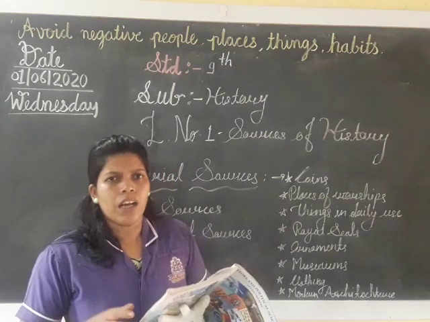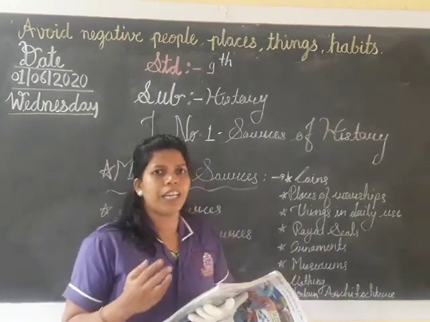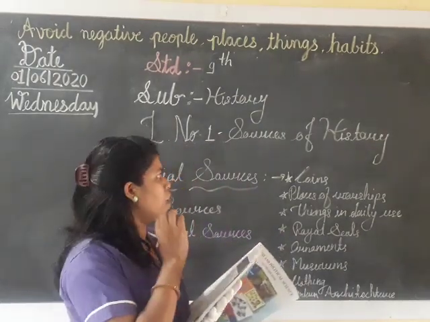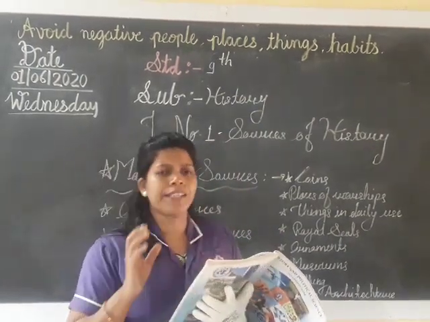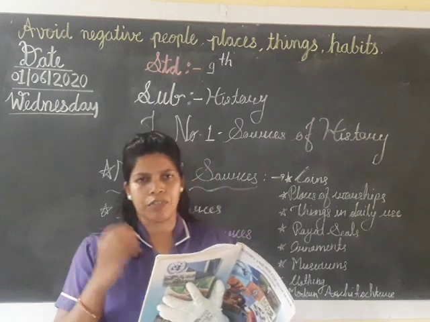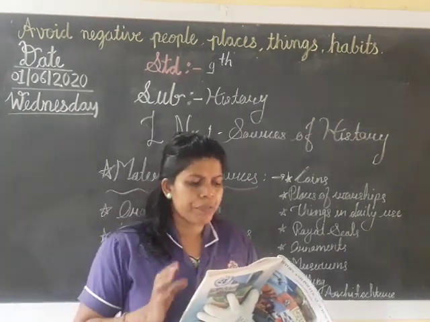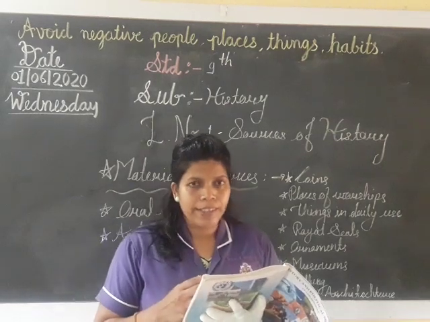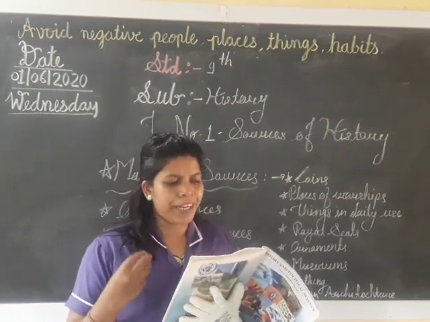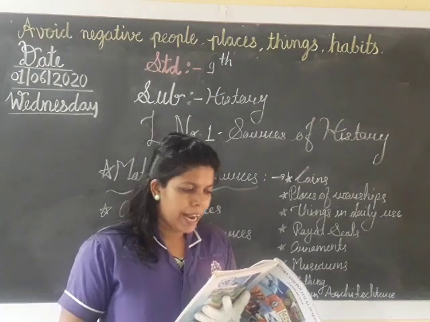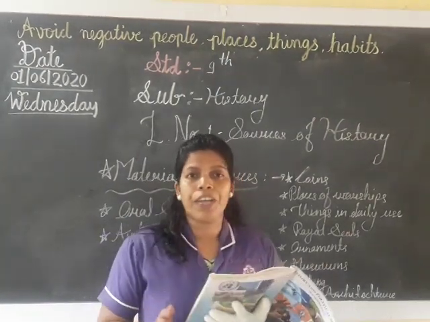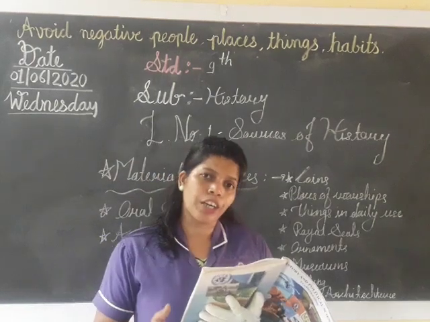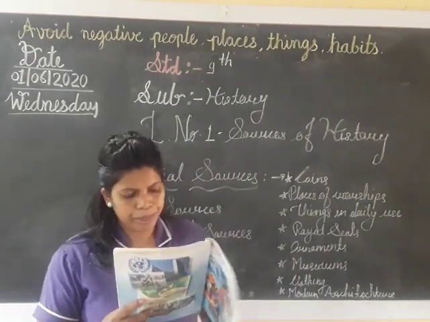With the help of coins, we will get the history of material sources, and it gives historical information. Now, if we check, we will come to know that Reserve Bank is always printing currency notes, and that Reserve Bank of India prints the notes, and its main headquarters is in Mumbai.